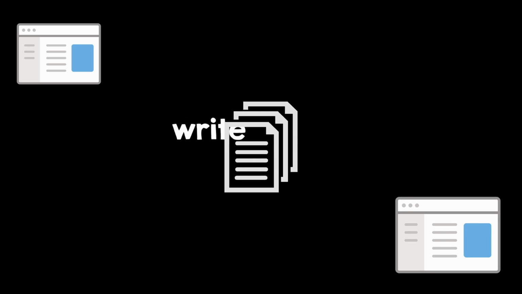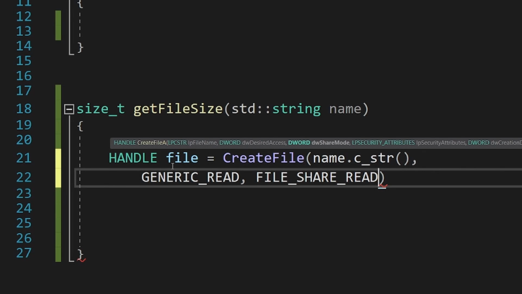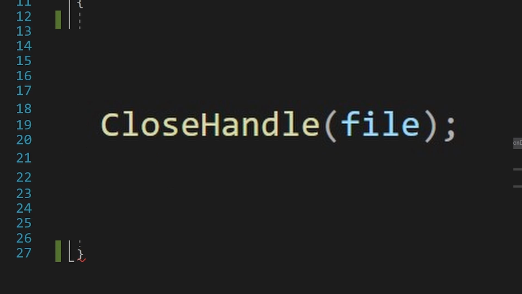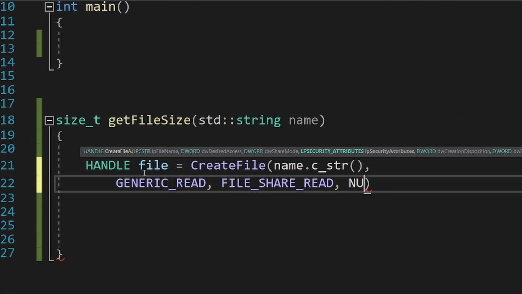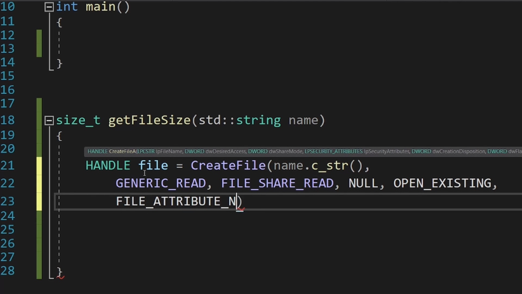So whenever you get a handle to a file, you can specify that you don't want other people to mess with it. In our case, we can specify file share read, meaning that others can read from our file, but not modify it until we are done. And by done, that means closing the handle. The next parameter can be ignored. Then we specify that we want to open an existing file, and the last two parameters are again not interesting.